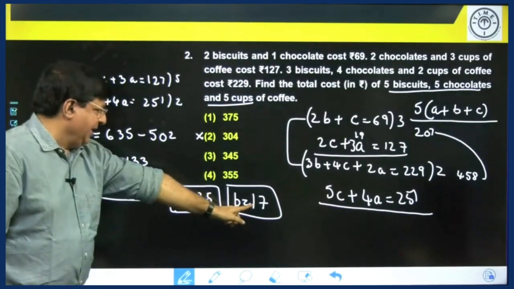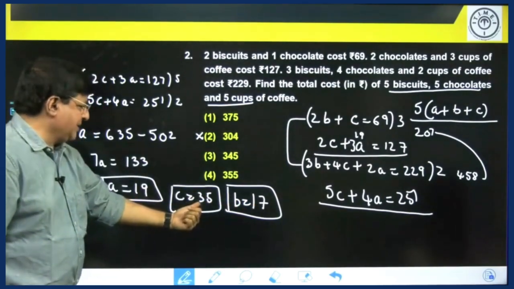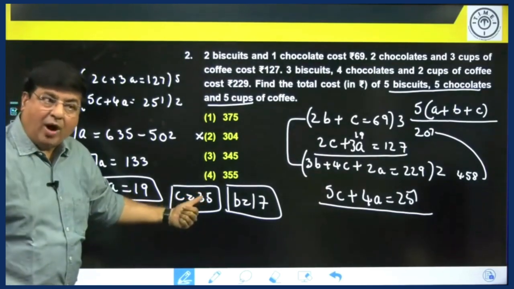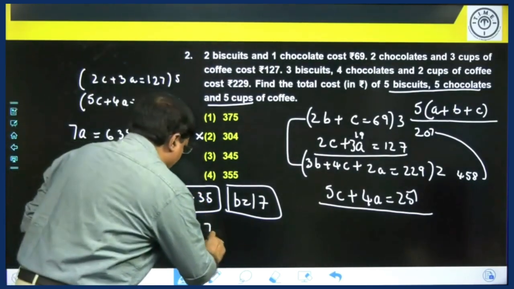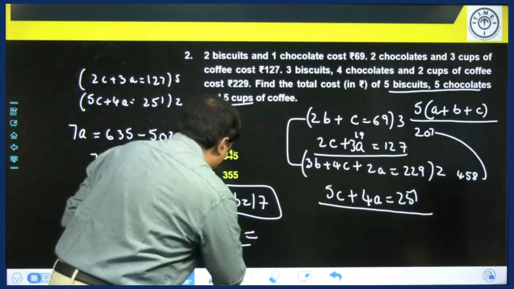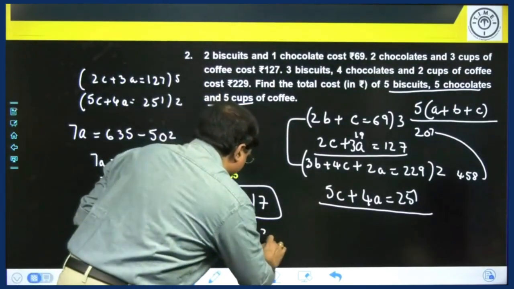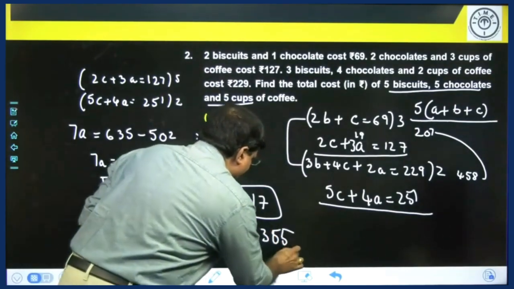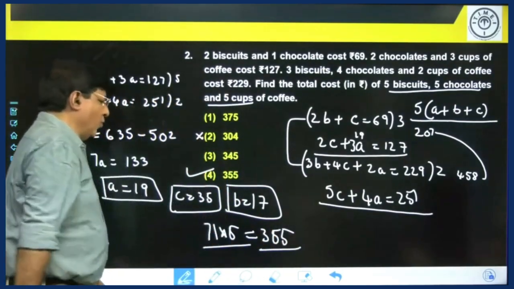19 plus 17 is 36. 36 plus 35 is 71. 71 into 5 will be your answer. That is equal to 350 and another 5. So that is 355. Choice number 4. Okay.